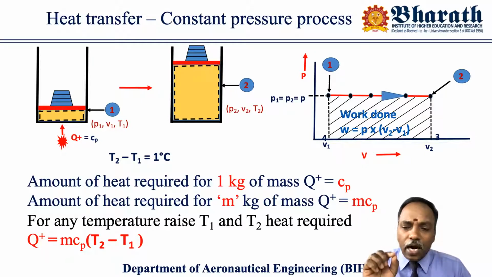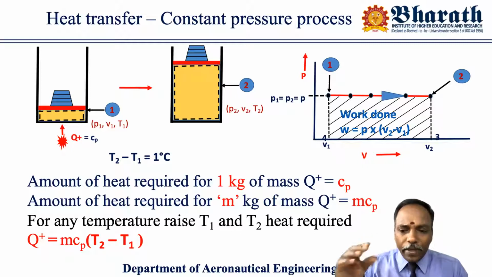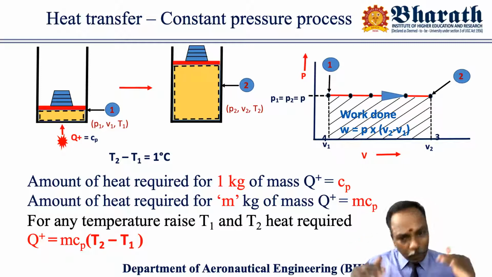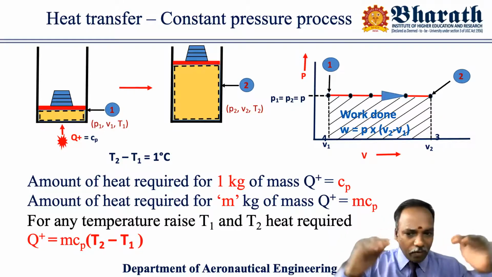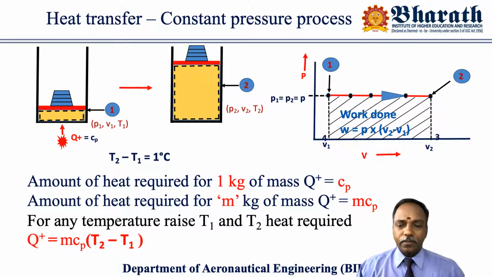The moment you start adding the heat energy, up to a certain period, the piston remains at a constant position, constant volume position only, the state 1 only. After a certain period, what happens?